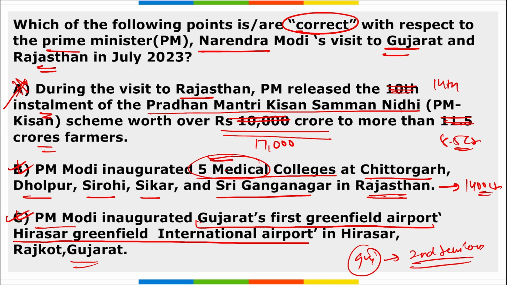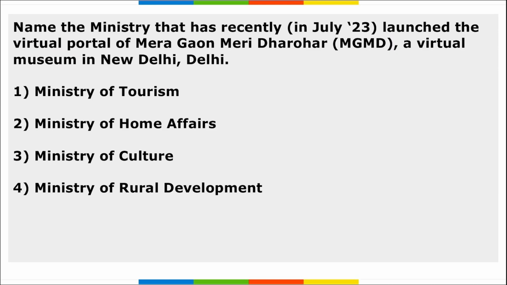Correct. What was the conference based on? This Semicon India was about catalyzing India's semiconductor ecosystem and making India a global hub for manufacturing of semiconductors.